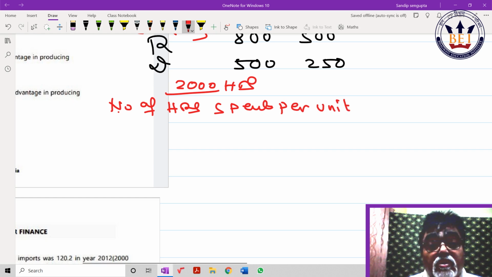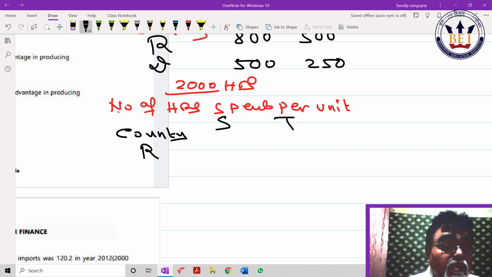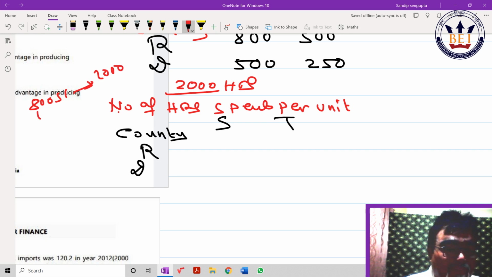Two commodities, shirt, trouser, Roseland, Daisyland. Careful, careful, I am showing you a simple way. Okay beta, 800 shirts for 2000 hours, correct? So one shirt takes how many hours, beta? 2000 by 800? Yes or no? It is not written in your study material, I just want to help you. Agreed or not?